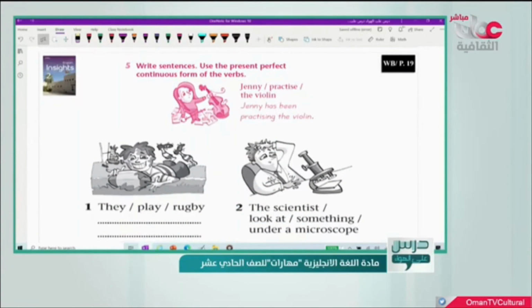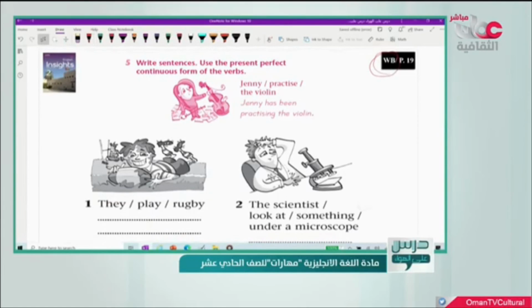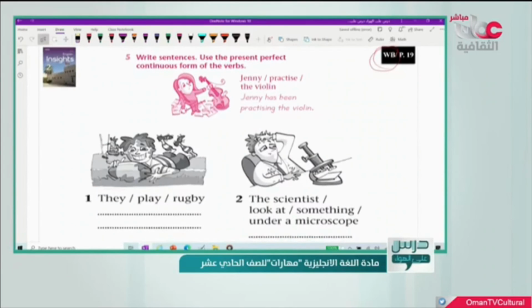Now I want you to open your workbook in order to answer 3 questions actually, and I want to make sure that you understood the tense very well. So let's start with number 5.